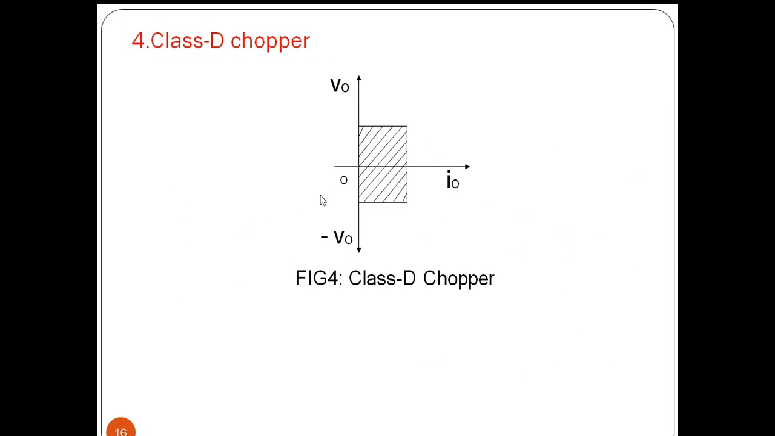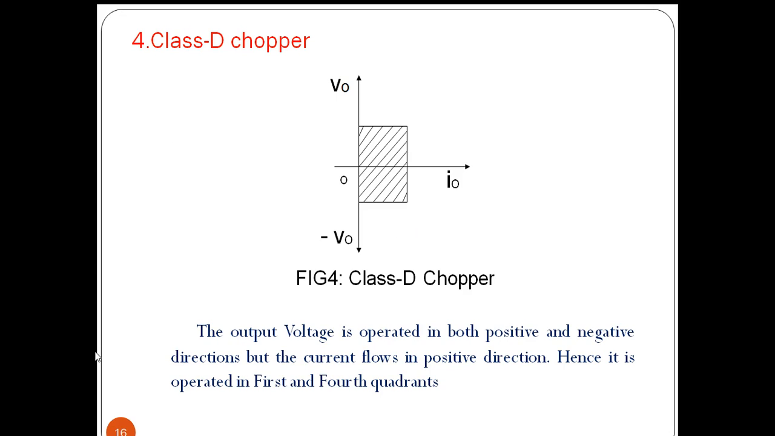Next one is the class D chopper, and it is also a two quadrant chopper, but here the current is positive and the voltage may be positive or negative. The output voltage operates in both positive and negative directions, but the current flows in the positive direction. Hence it is called a two quadrant chopper, and it is operated in the first and fourth quadrants.